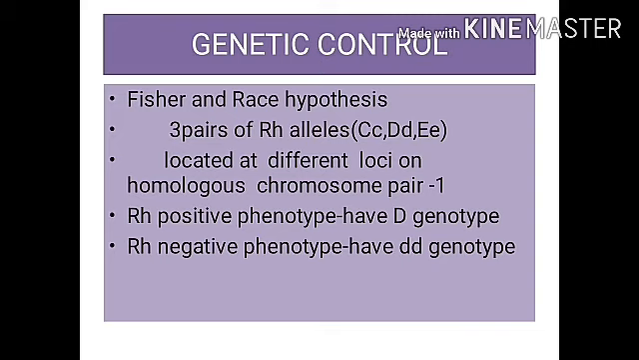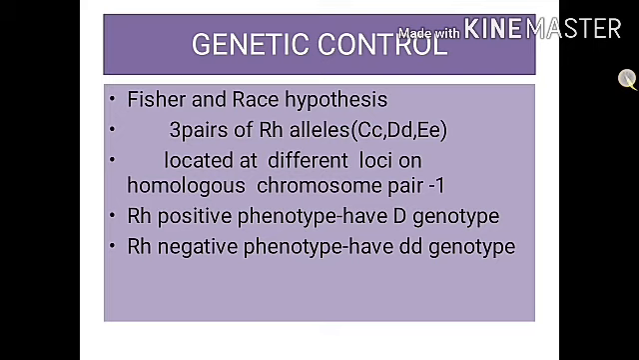This is Fisher and Race's hypothesis, where genetic control of RH factor is explained. RH factor involves 3 different pairs of alleles located on 3 different closely linked loci on the chromosomal pair. Fisher proposed that 3 genes are involved in the production of RH antigen, and these 3 genes are lying so close together on the chromosome that they act as one gene, called pseudoalleles.